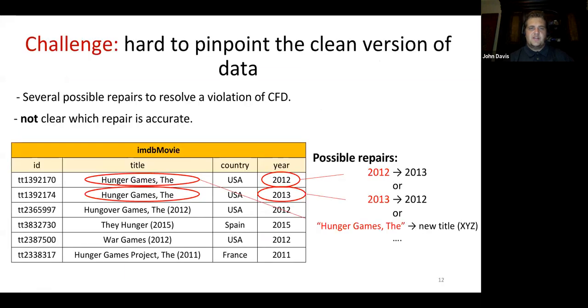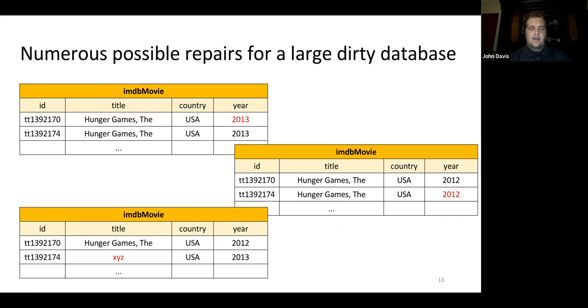The challenge here is that it's hard to pinpoint the clean version of the data. There are several different possible repairs to resolve the violation of the CFD. However, it is unclear which repair is accurate. You can change the title or the year. This leads us to have numerous possible repair databases for a single large dirty database.